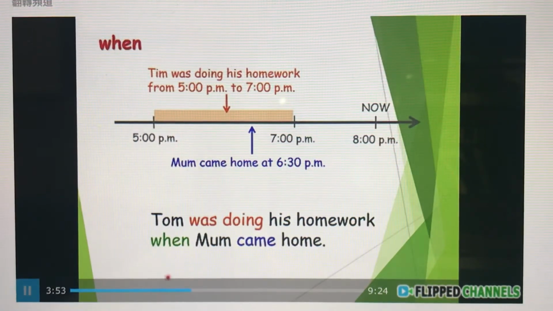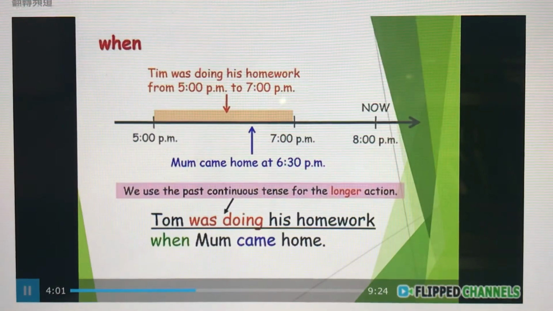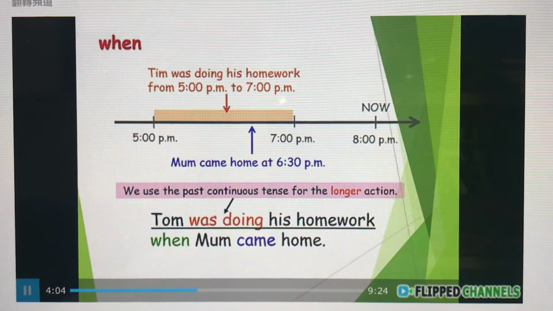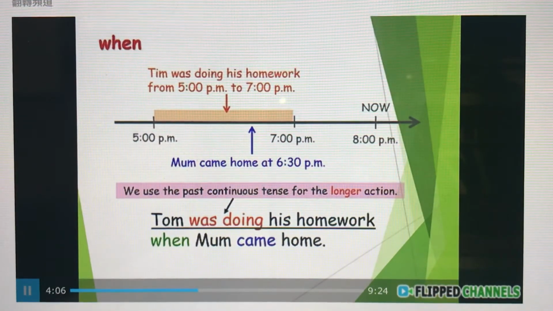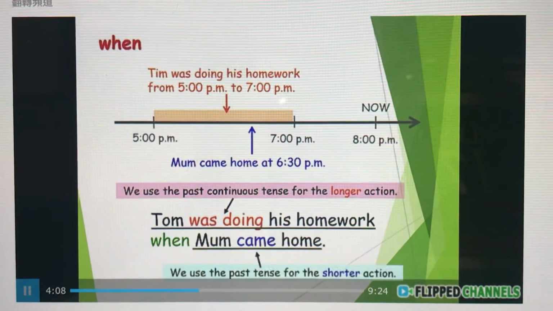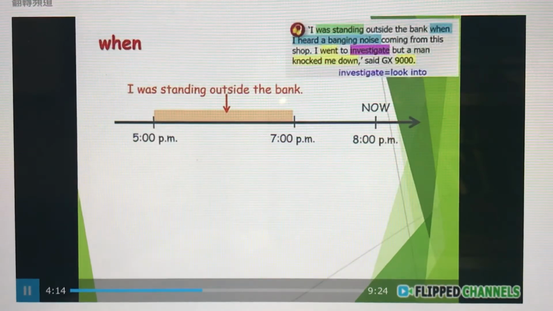So we use the connective when to link this longer action and shorter action. Tim was doing his homework is the longer action, and Mom came home is the shorter action. So that's why we use simple past tense.